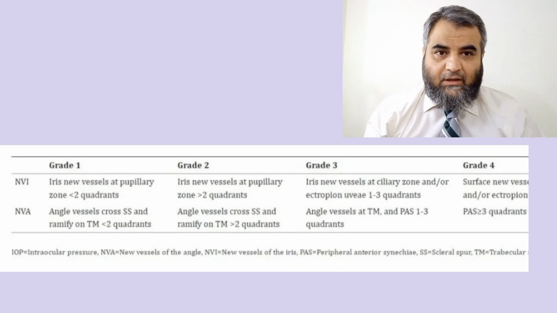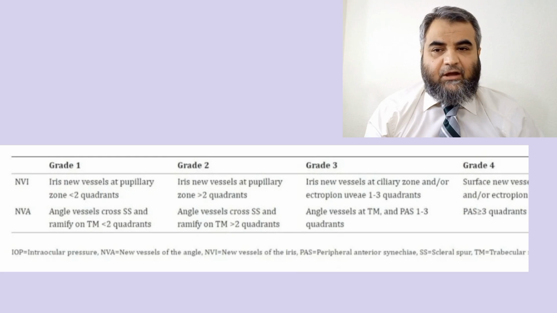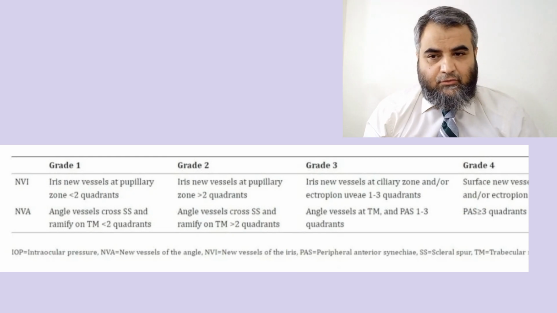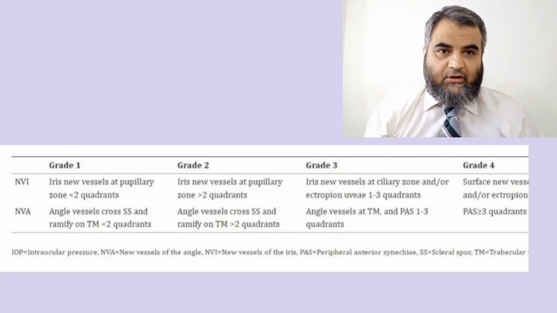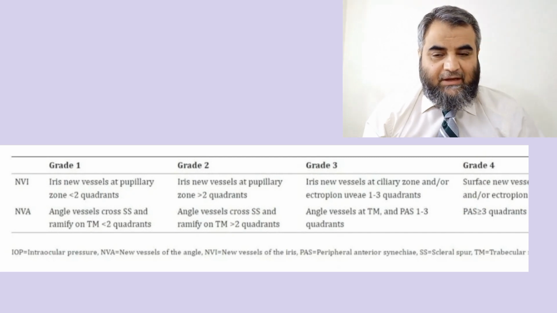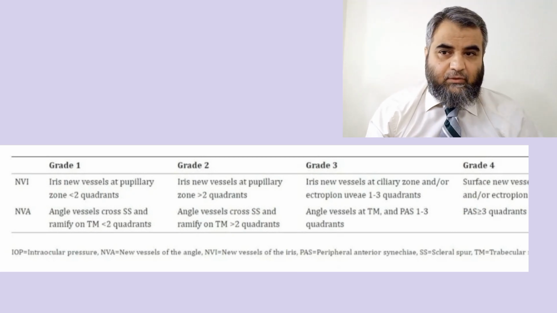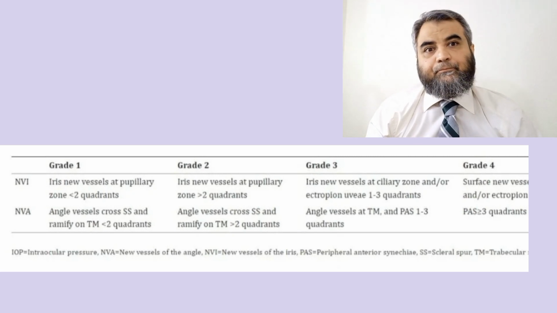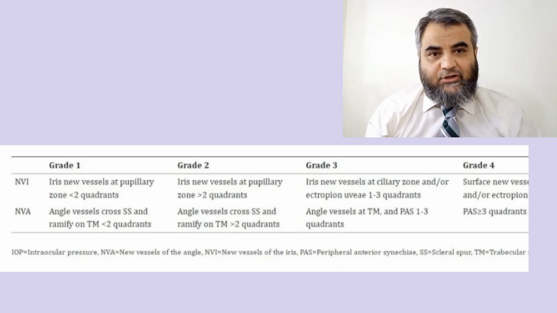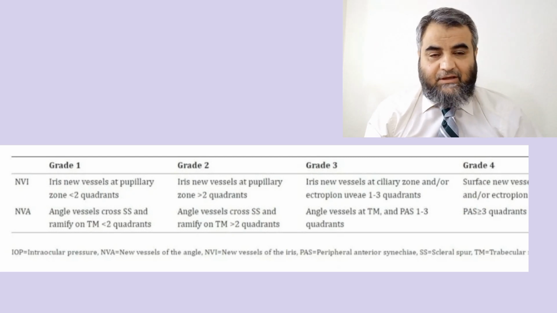Ultimately in grade 4, anterior segment neovascularization, surface new vessels are present at the ciliary zone and or there is ectropion uvea and more than 3 quadrants are involved, while peripheral anterior synechiae are also involving 3 or more quadrants. So this is the last stage where things are really deteriorating. This classification is very beneficial for evaluation and monitoring of the treatment and especially for planning the management plan. Very beneficial.